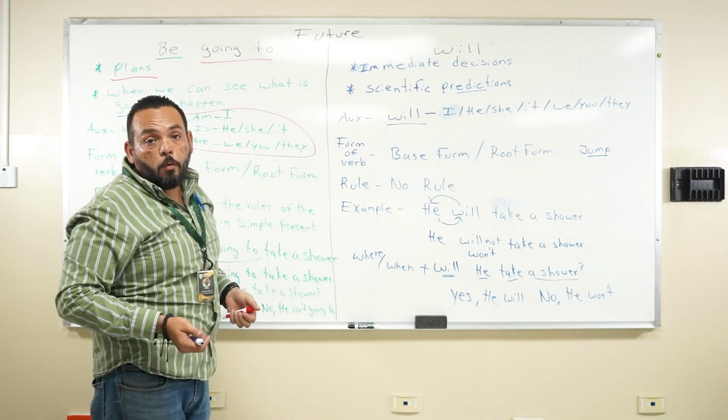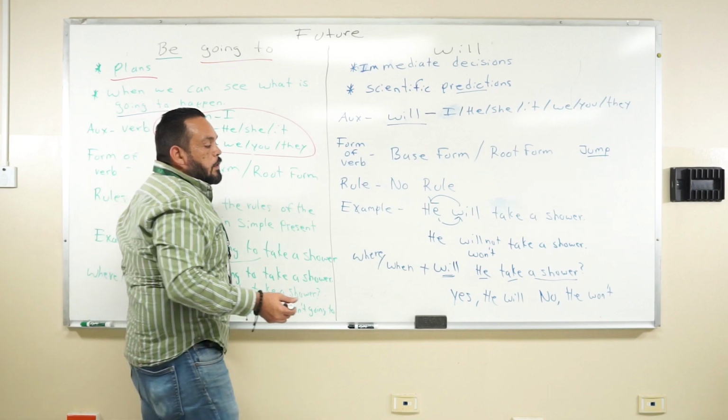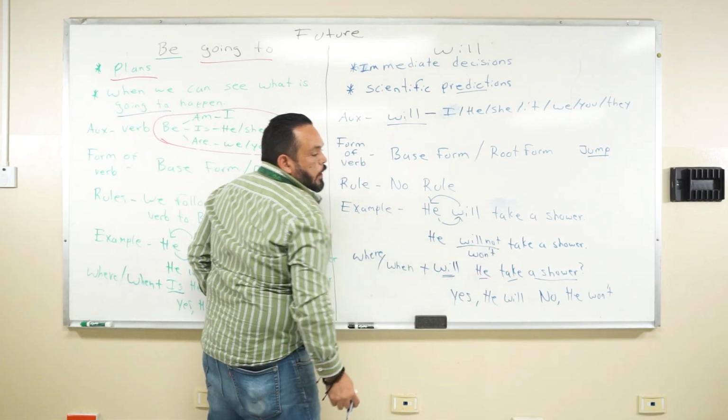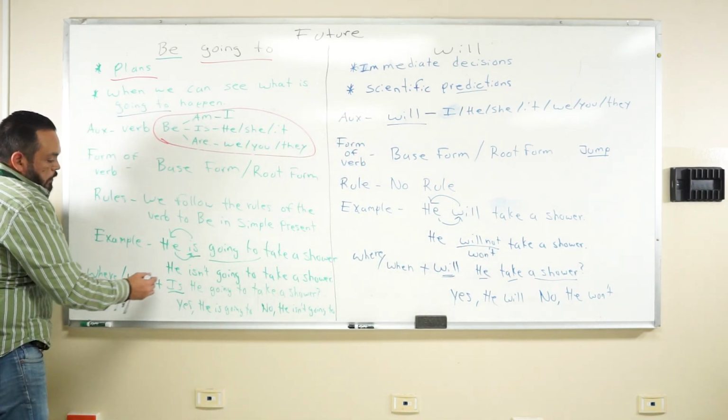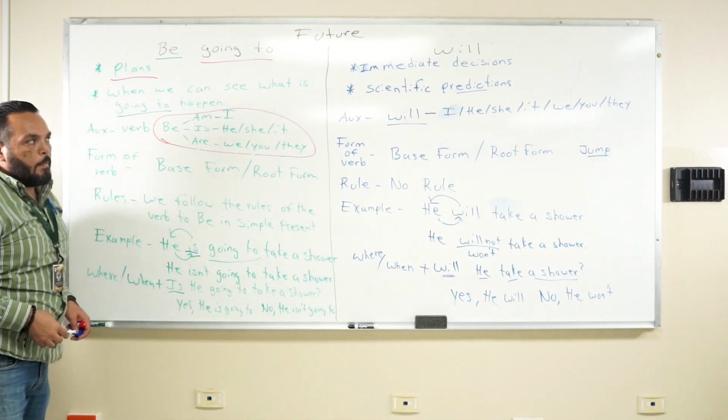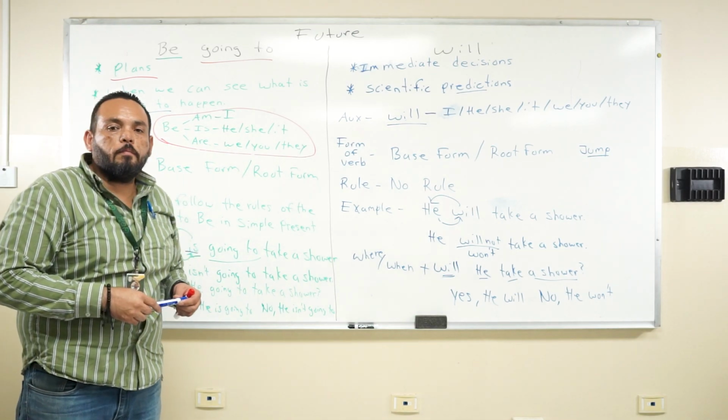So we must be careful. Why? Because we tend to make mistakes by not putting the correct auxiliaries for them. Okay? Thank you. That will be all for me.